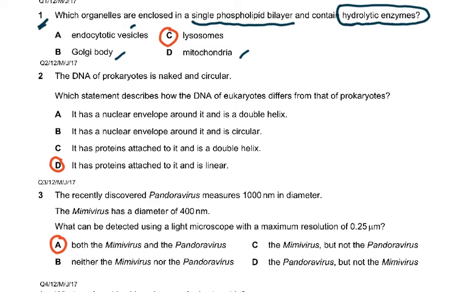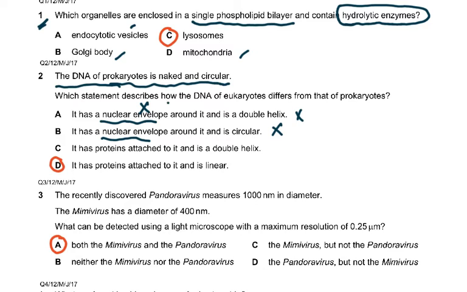Then the DNA of prokaryotes is naked and circular. Now here, of course, they're testing your English more than your biology because it says how is the DNA of prokaryotes. Like for instance, I say, person X and person Y, what is the difference? And you say one wears glasses and one does not wear glasses. But you say, oh, one is taller. Well, we're not talking of the tallerness. So the DNA of prokaryotes, now here it's nuclear envelope, so this is wrong. Nuclear envelope, this is wrong. So the first two are wrong because they're talking of the nuclear envelope. But it says how the DNA is naked.